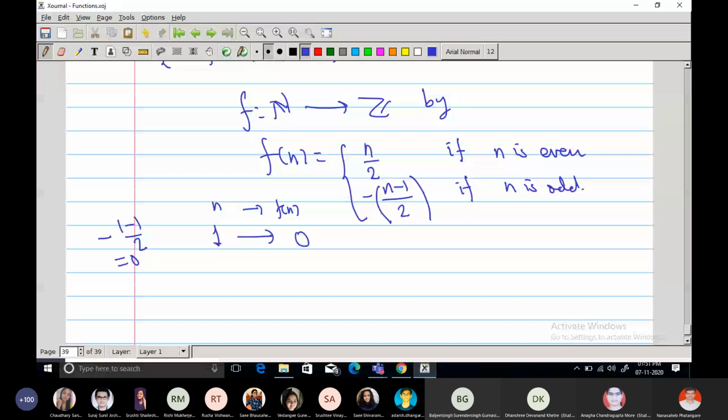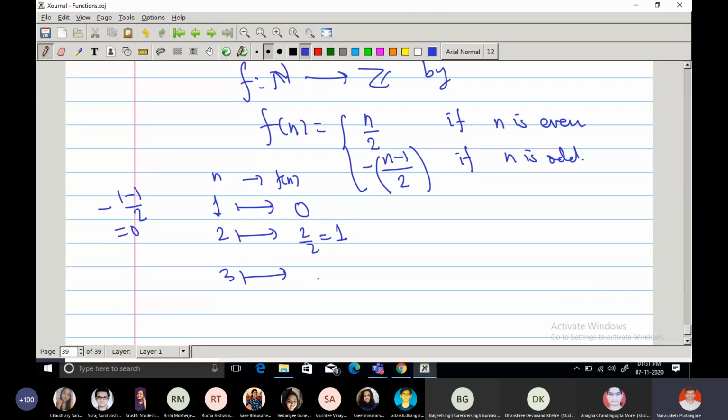Where will 2 go? What is the image of 2? 1, because 2 is even, so 2 by 2 is 1. What is the image of 3? 3 is odd, so for odd, what is the formula? Minus of (n minus 1) by 2, so it is minus 1. Where will 4 go? 4 is even, so 2. Where will 5 go? To minus 2.